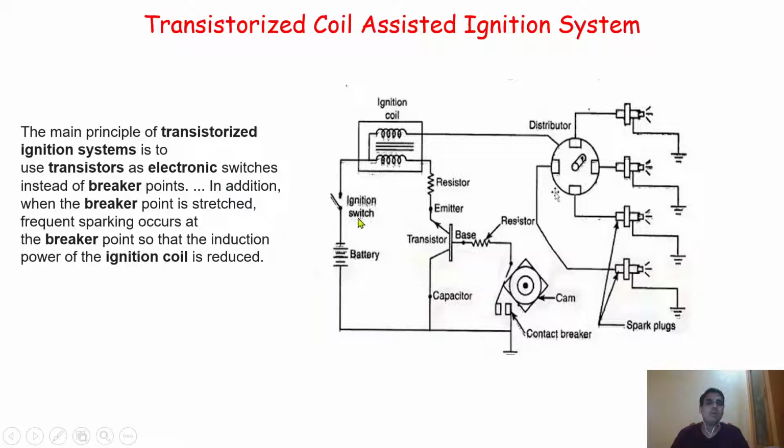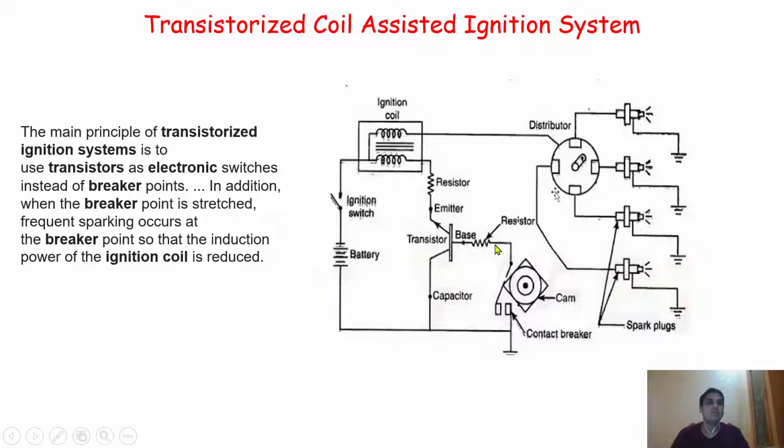So what does this system consist of? We start with the battery, then there is the ignition switch, then the ignition coil which has the primary and secondary winding, then the resistor, then the emitter, one base, and one capacitor. Together these form the transistor. The capacitor is also called the collector.